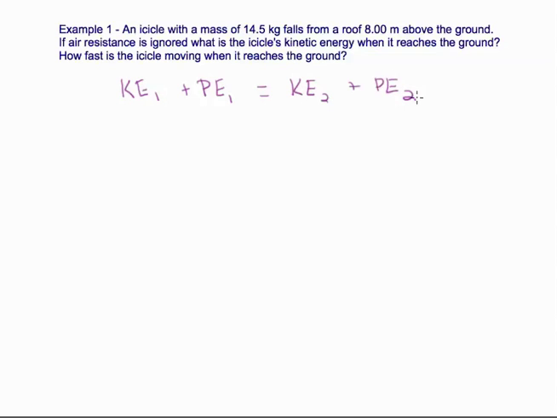So in this case, we have an icicle that's falling from a roof. Well, when it's up on the roof, its kinetic energy is 0 because it's not moving. It just has potential energy. And when it falls to the ground, its potential energy is 0. All it has is kinetic. So we know that the initial potential energy equals the final kinetic energy. It's theoretically all conserved.